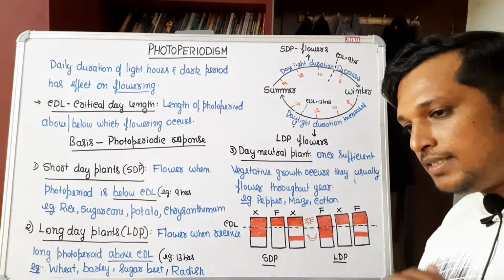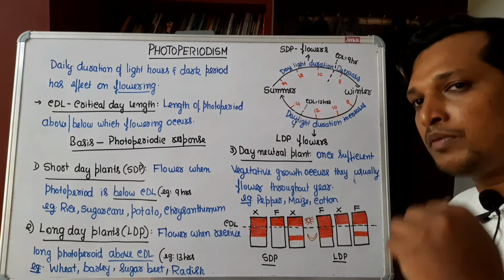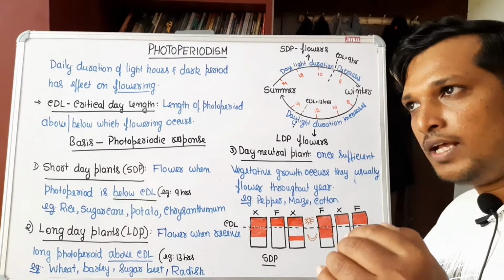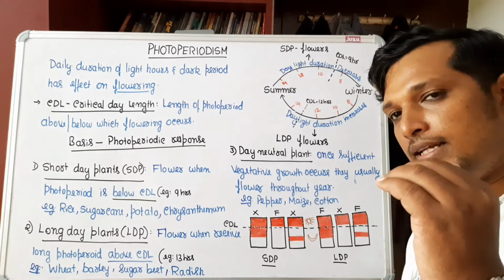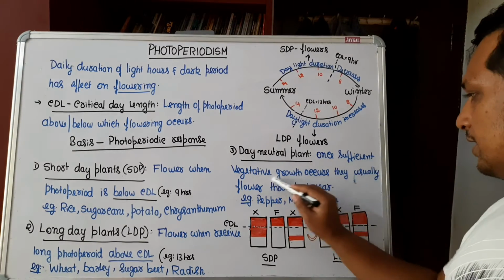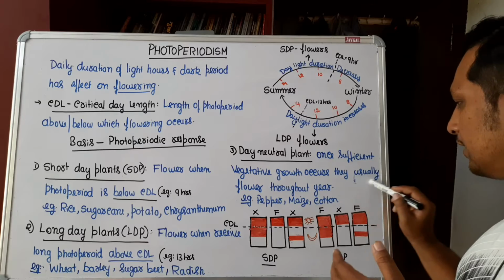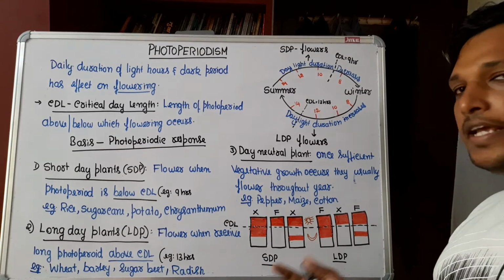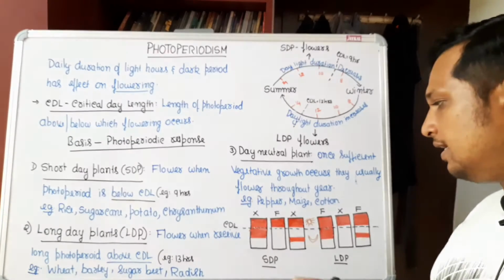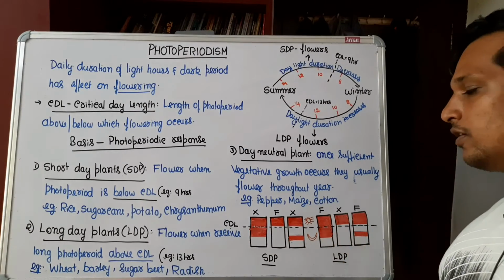They show sufficient vegetative growth, and that is enough. That itself is a stimulus for them to flower. So once they reach sufficient vegetative growth, they usually flower throughout the year. Such plants are known as day neutral. They are not dependent upon critical day length. Pepper, maize, cotton are examples.